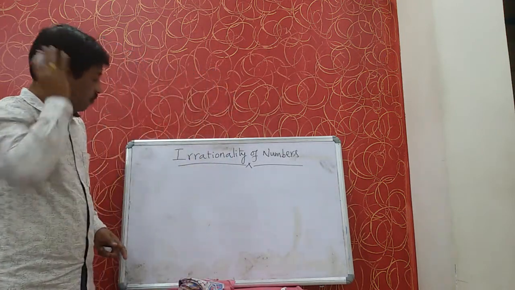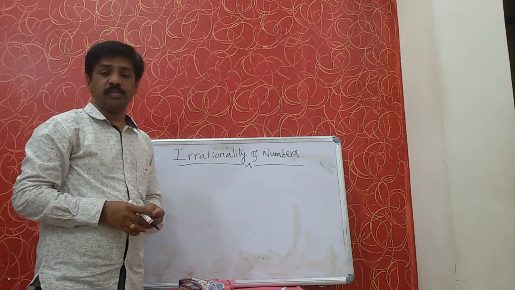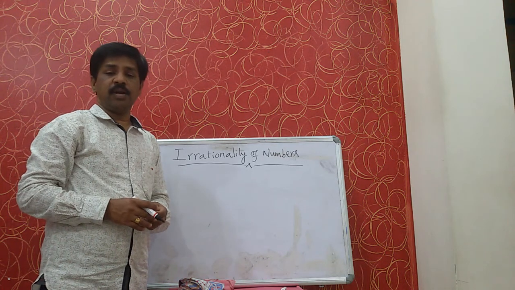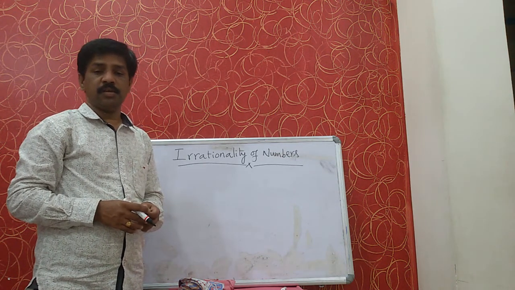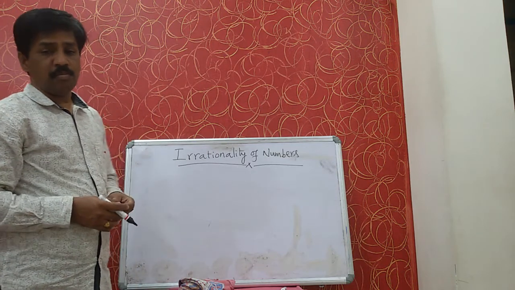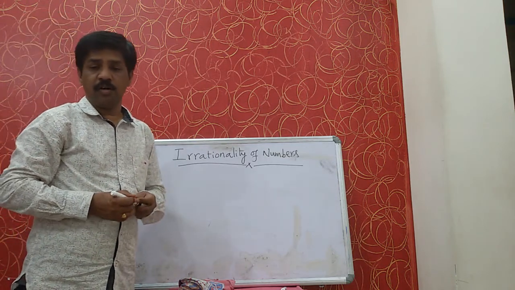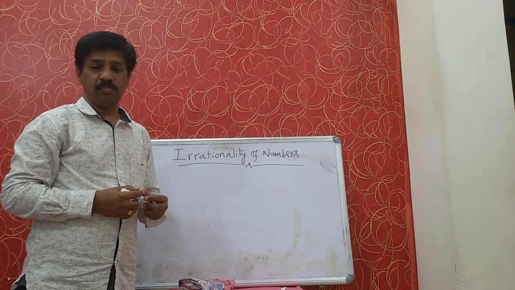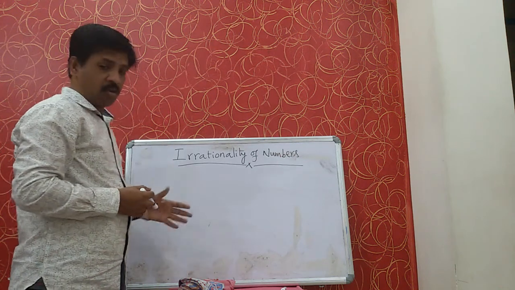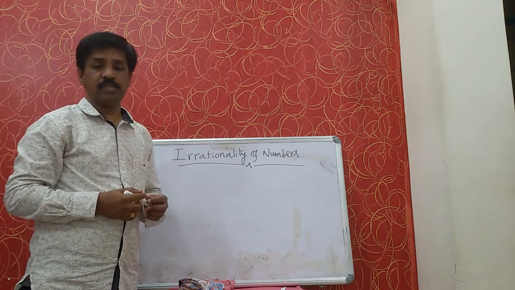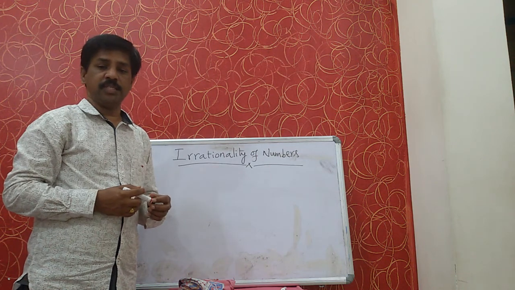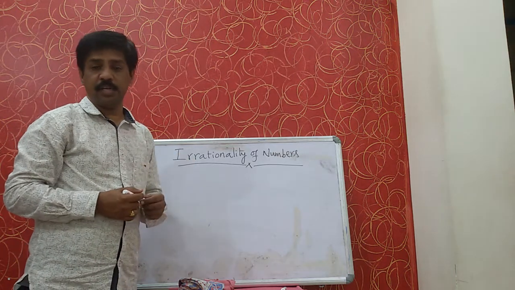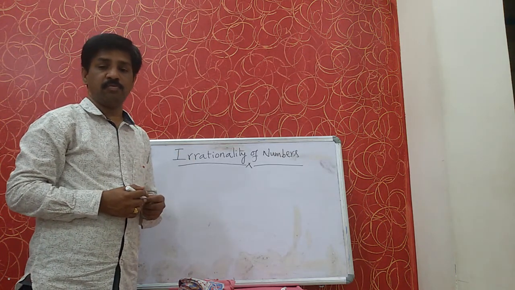And in class 9 we have also learned the sum or difference of a rational number and an irrational number is an irrational number, and the product and quotient of a non-zero rational number and an irrational number will give an irrational number only. By taking these four concepts, sum, difference, product, quotient, we will frame the problems and prove that they are irrational numbers in exercise 1.4.